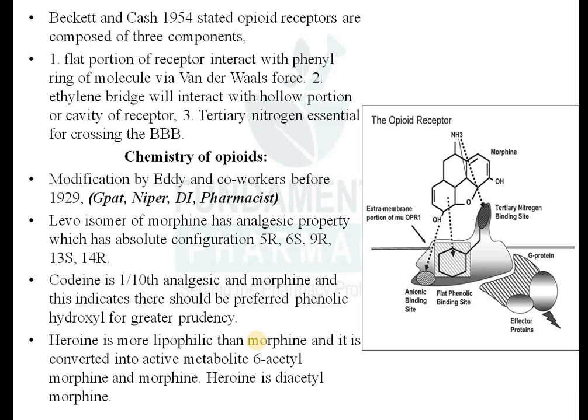कि drug molecule को आपके body में entry होने के लिए lipophilic होना चाहिए, और body से exit होने के लिए वो water soluble होना चाहिए. इतना याद रखो आप. ये मैंने very first lecture में बोला था, when we were discussing the process of absorption. Now heroin is converted in the body after metabolism into 6-acetyl morphine and morphine. So heroin is a diacetyl morphine. So this was the drug receptor interaction of opioids.